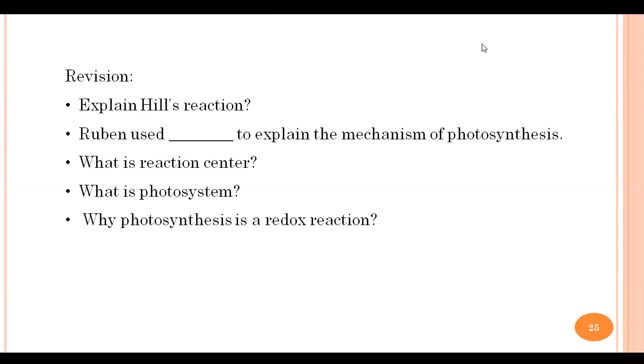Or should I say, photosystem is composed of two types of molecules. One is chlorophyll A and another is the light harvesting molecules or the antenna. What is the job of these light harvesting molecules? Sir, they capture the light energy and pass it to the photocenters. Very good. So now what is photocenter?